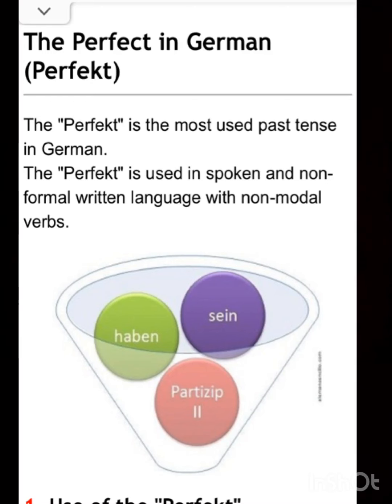The perfect is used in spoken and non-formal written language with non-modal verbs. As you can see, there is an image given, and in that image you have haben, sein and Partizip zwei, which means whenever we have to make a sentence, we need these three things to make the sentence complete. Haben, sein, this is what I taught you in the chapter as well, and the second thing is Partizip zwei.